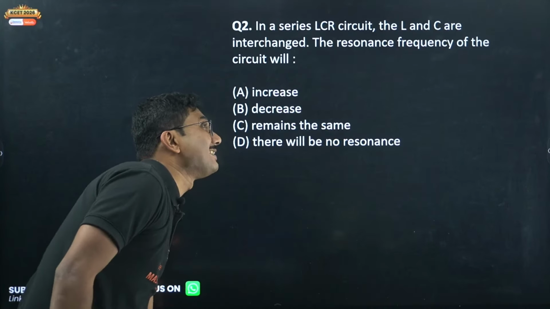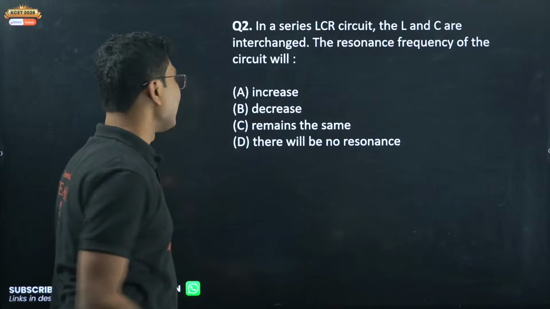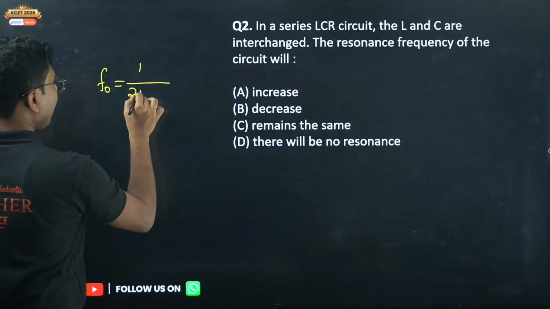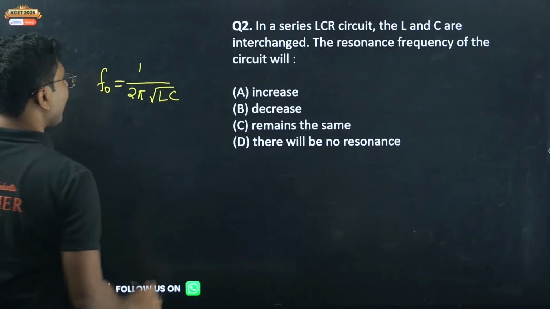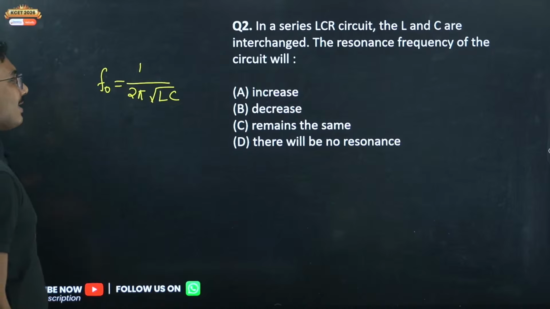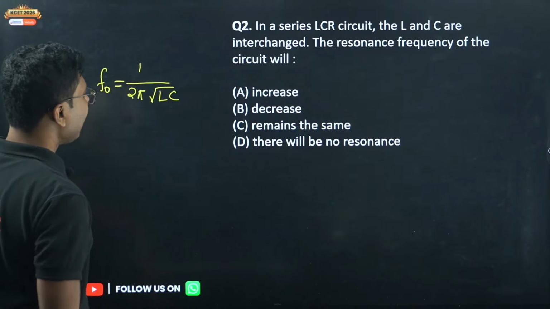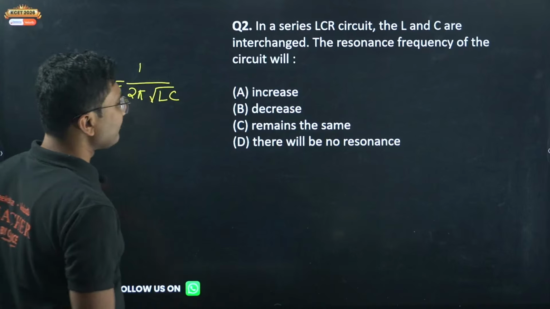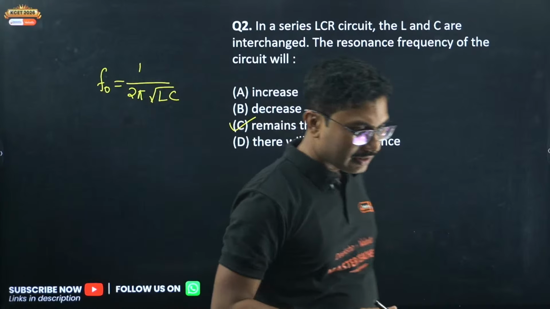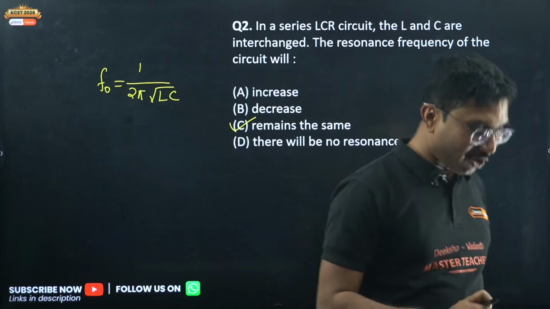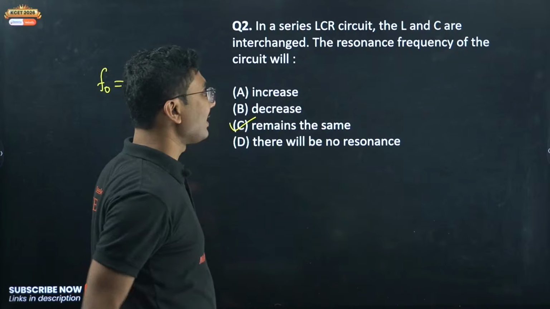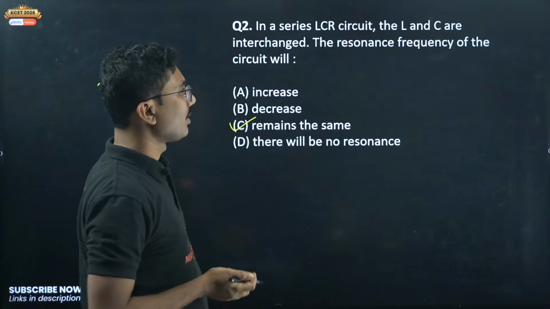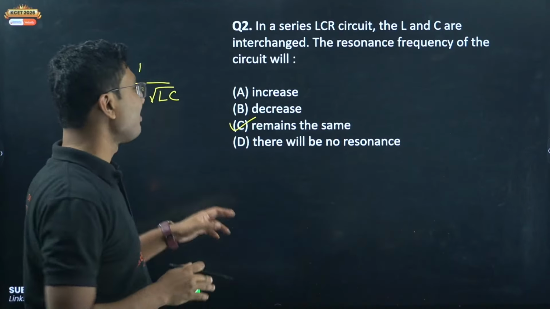So if it is an LC circuit and you interchange them, resonance frequency is given by f naught equals 1 by 2 pi square root of LC. So there is no interrelationship whether L is first or C is second. Even if you interchange L and C, the resonance frequency will remain the same. Javelin thrower, not B. It does not decrease. Even if you change L and C, it will remain the same. Interchange, relative distance does not matter.